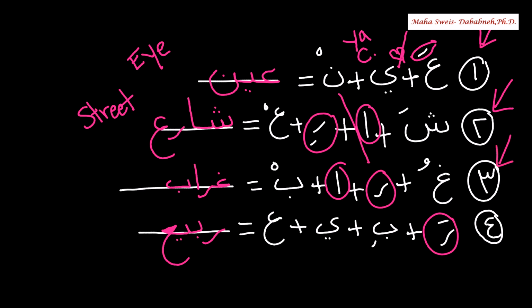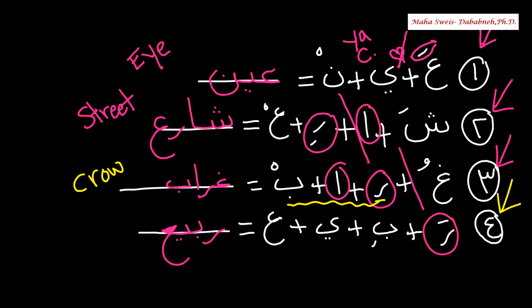Number 3. Gayn with damma, gho. The second syllable, it's ra, alif, ba. Ra, alif, ba, rab. Put them together, ghorab.